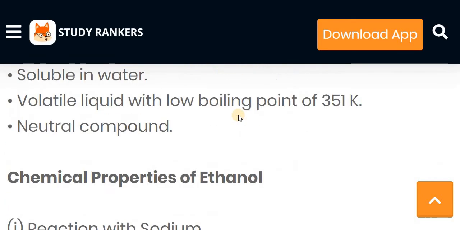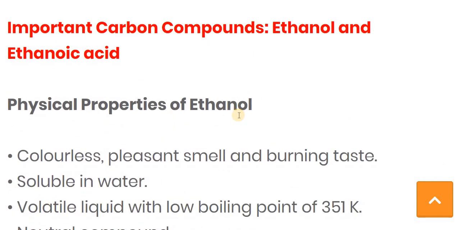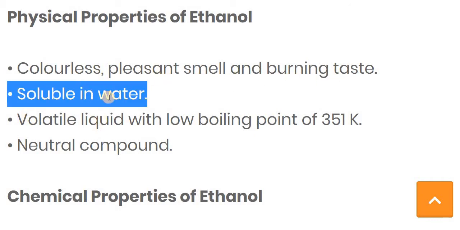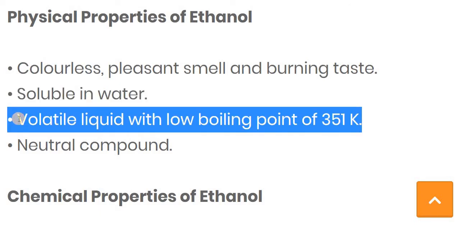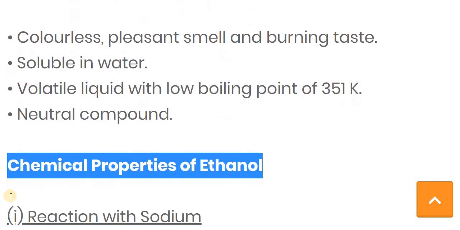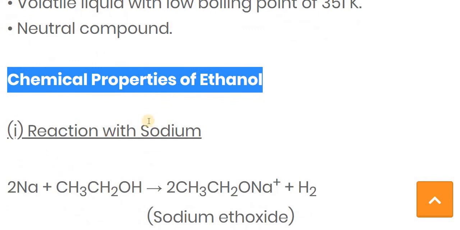Let's see the physical and chemical properties of ethanol one more time. The physical properties of ethanol are: colorless, pleasant smell, and burning taste. It is soluble in water. It's a volatile liquid with a low boiling point, approximately 351 Kelvin, or in Celsius you can consider 78.